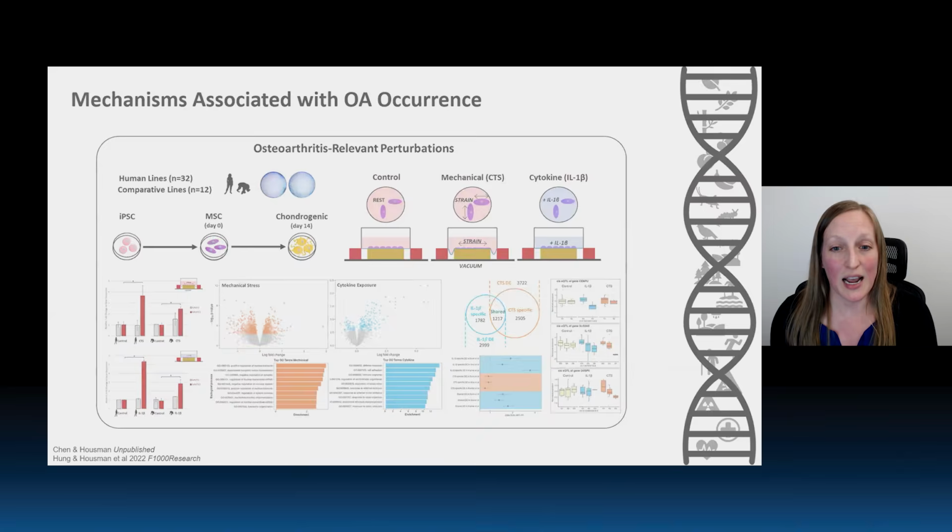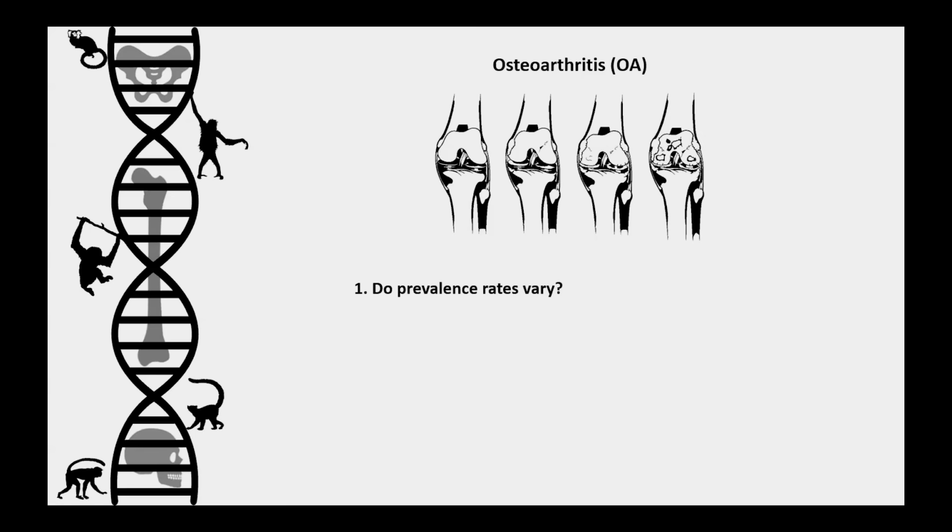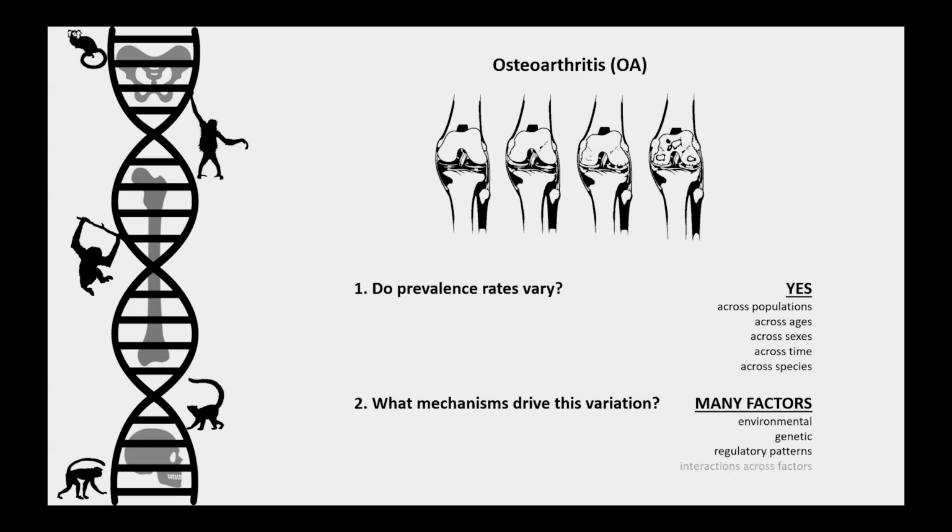But I'll leave it there for now and return to our original question about osteoarthritis. First, do osteoarthritis prevalence rates vary? Well, the answer is yes. They vary across a variety of different dimensions: across populations, across ages, across sexes, across time, across species. And because they vary, the next question is, what are the mechanisms driving this variation? Well, there appear to be many factors driving this variation: environmental, genetic, regulatory patterns, and interactions across factors.